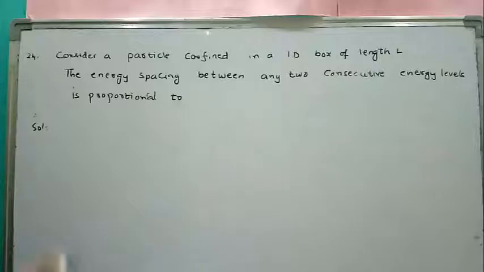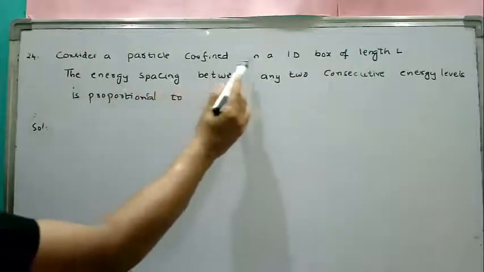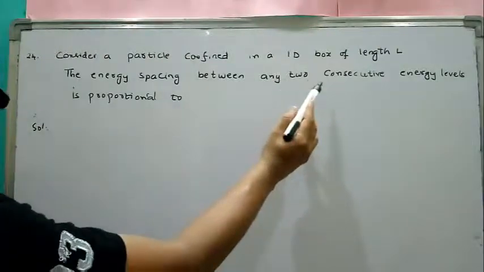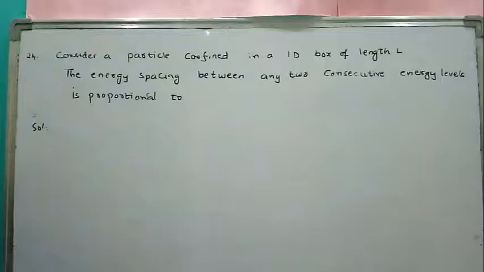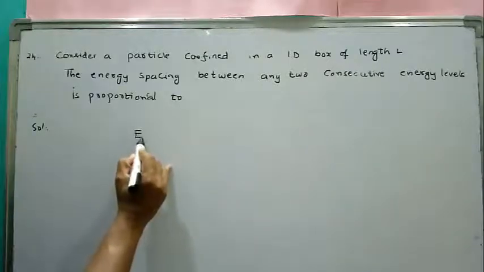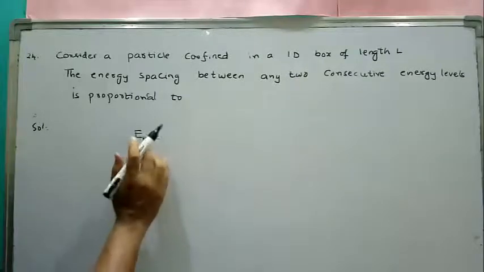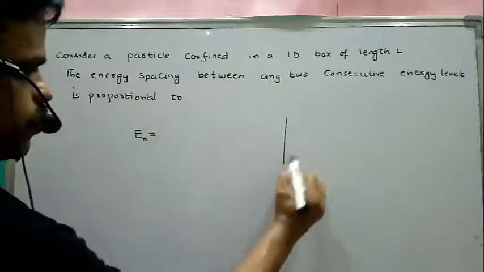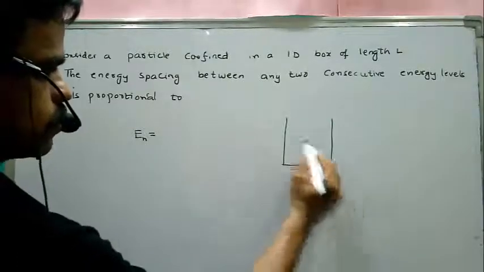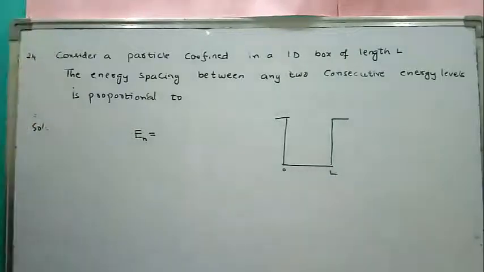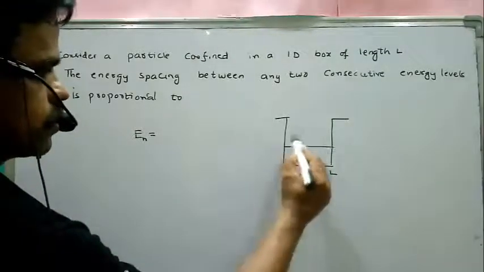Question number 24. Consider a particle confined in a one-dimensional box of length L. The energy spacing between any two consecutive energy levels is proportional to what? We have a formula here for the energy of the nth level of a particle in a one-dimensional box of length L.